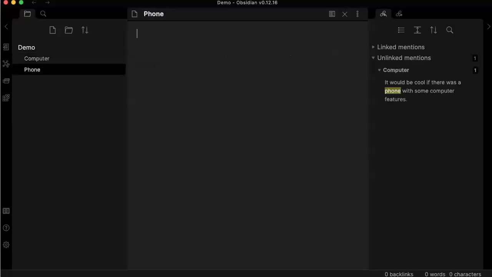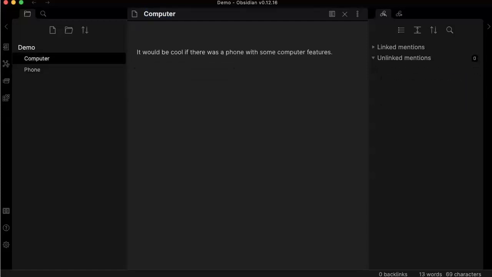What's interesting is that, inside Obsidian, I have what's called unlinked mentions, which means Obsidian is going to search other notes for the exact same title as the node I'm currently in. Right now it's phone, and it found the node where I have the word phone in it, which is this one.